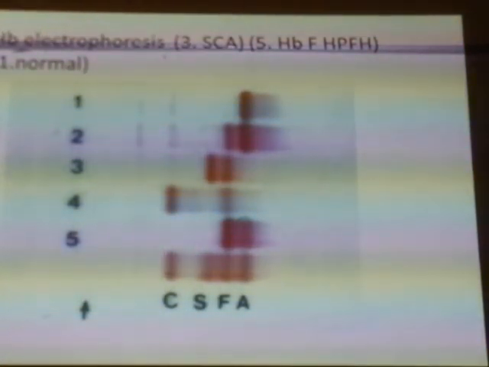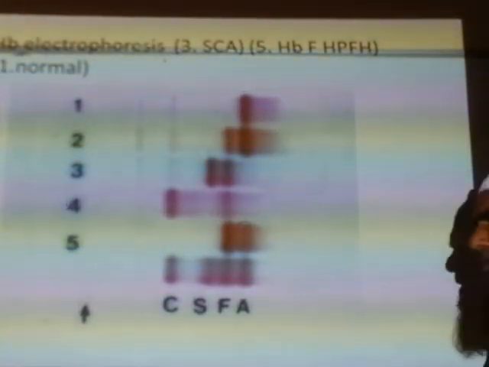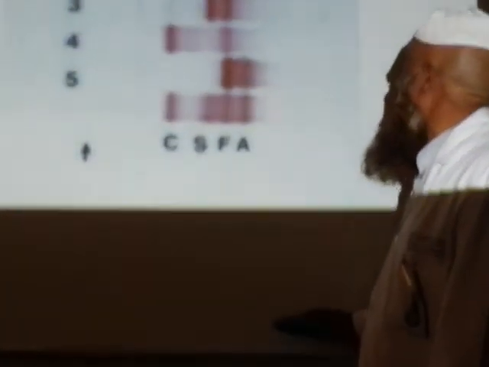Now, can you interpret the results? For this topic today, this is hemoglobin electrophoresis. What are the normal bands? What are the abnormal? How will you interpret the results?